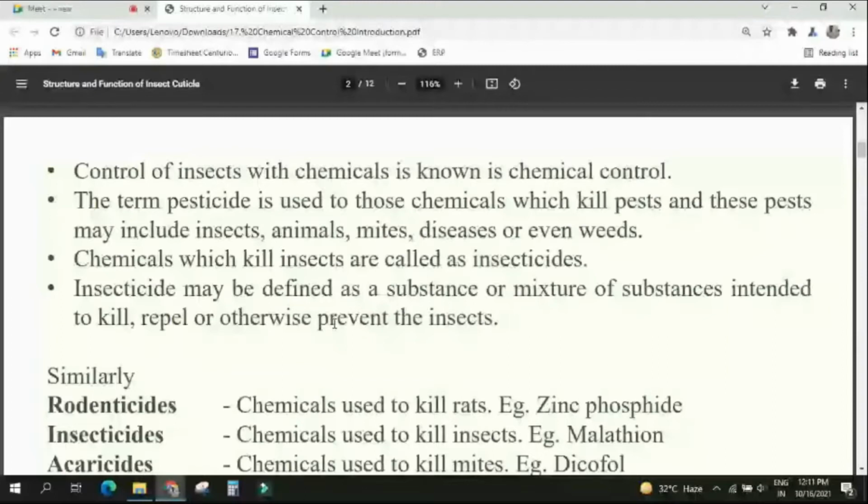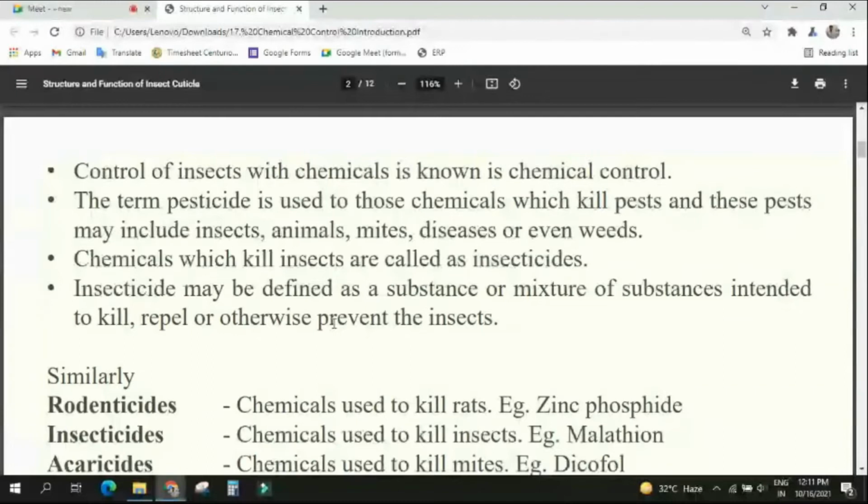What is an insecticide? It may be a single chemical or some mixture of chemicals with an aim to do what? Either to kill them, or to repel them, or to prevent them from causing damage. How will they cause damage? By feeding. That is known as an anti-feedant. Clearly understood? Yes or no? Yes, sir.